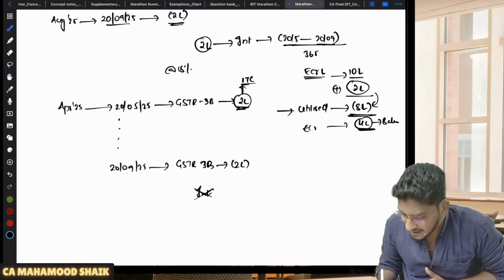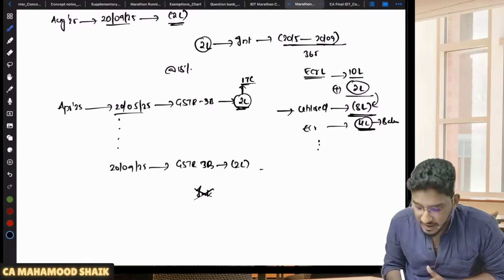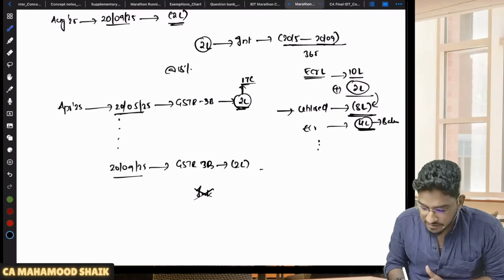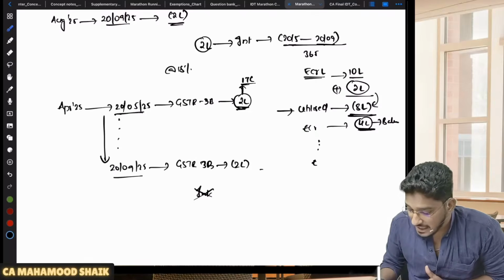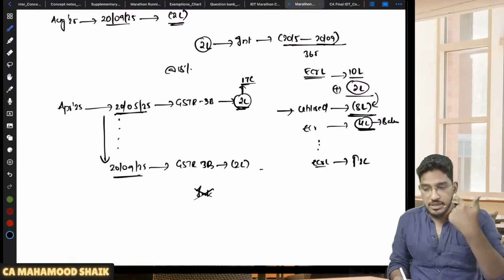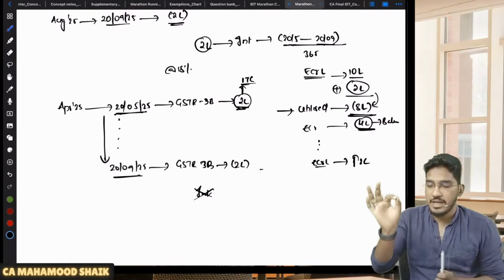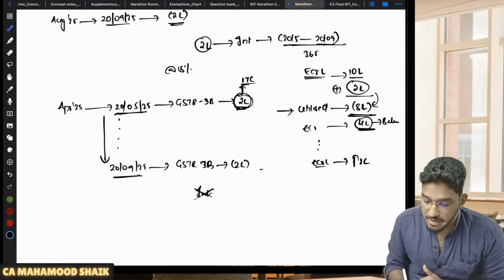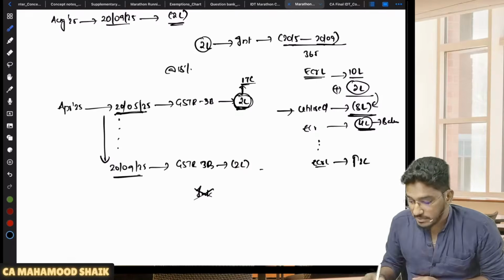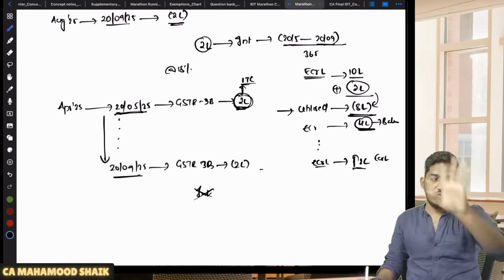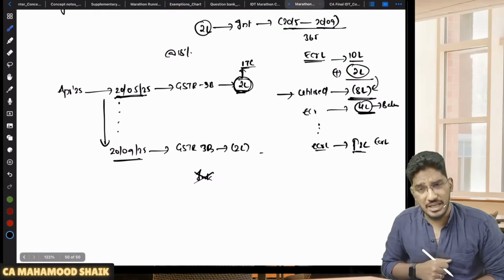Sir, from the date of availment till the date of reversal, I have availed it on 20th of May and I am reversing it on 20th of September. But starting from 20th of May till 20th of September, if the balance in my electronic credit ledger is always above the wrongly availed amount, how much have I wrongly availed? 2 lakh rupees. If the balance is always above 2 lakh rupees, no interest will be applicable.